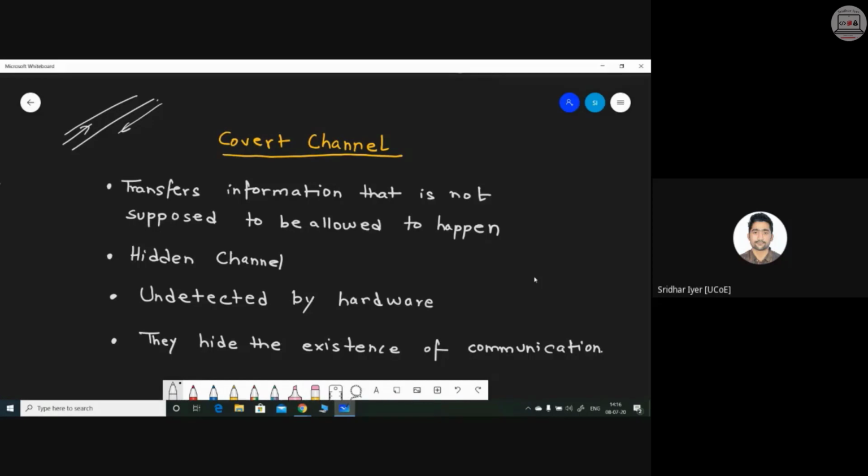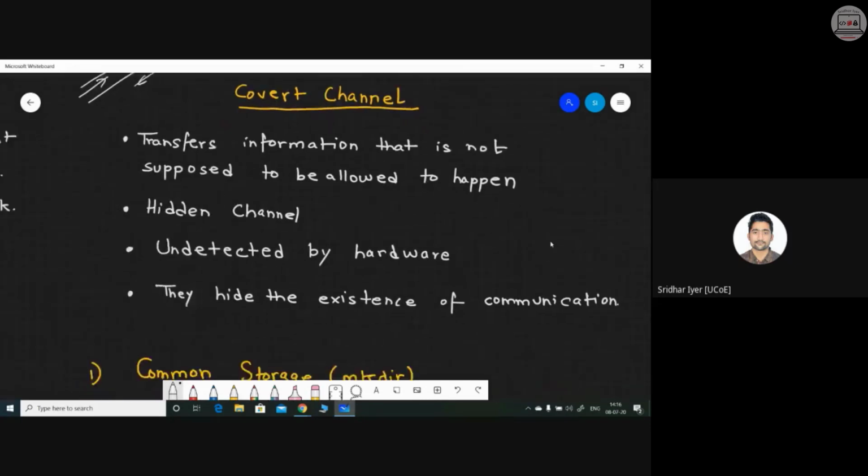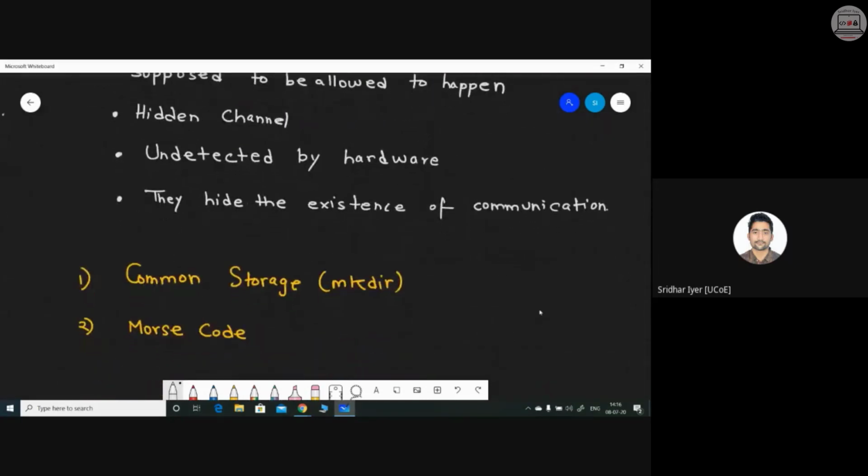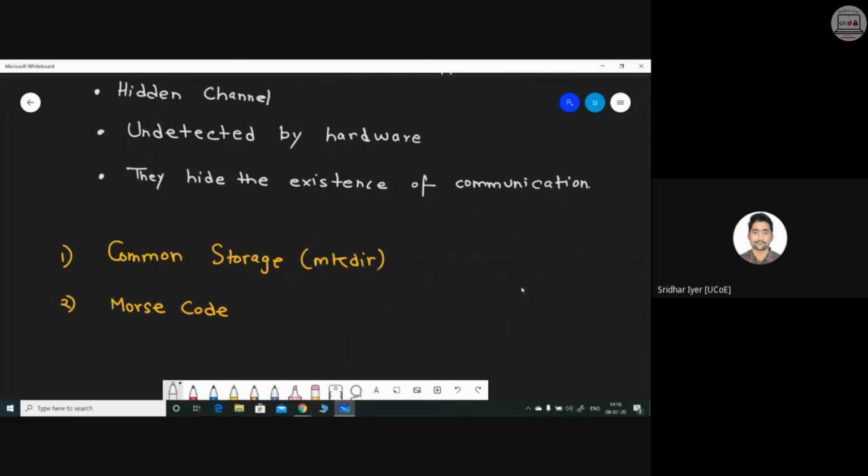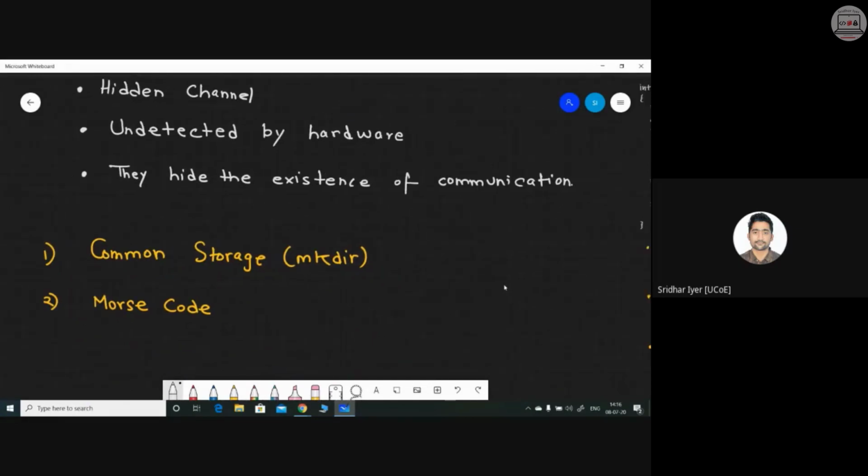I will give an example of what exactly is a Trojan and what exactly is a covert channel. This is the actual definition of a covert channel: it transfers information that is not supposed to be allowed to happen. It is a hidden channel, it is undetected by hardware, and it hides the existence of communication. Now let me get into the various ways by which a covert channel can exist. These are just two small examples I have taken to make things clear.